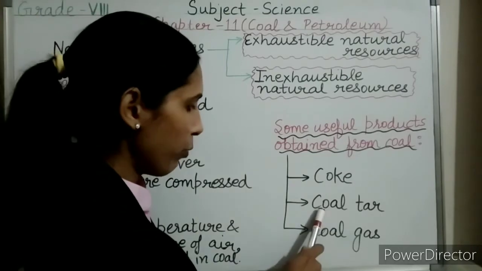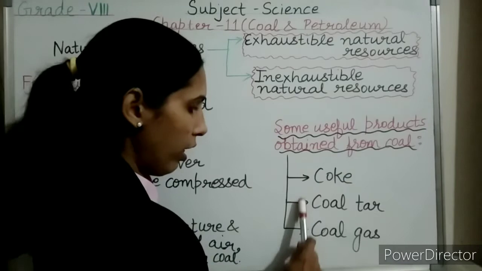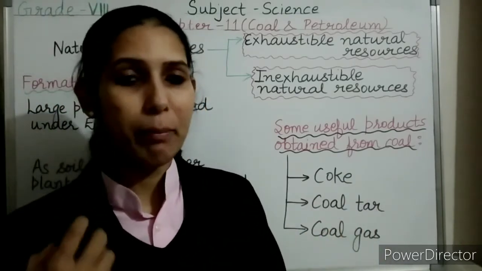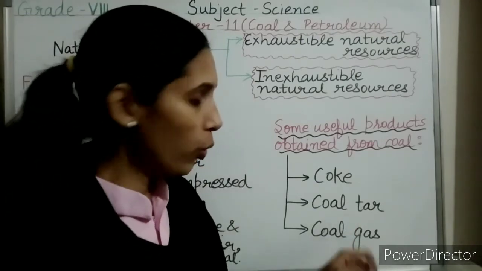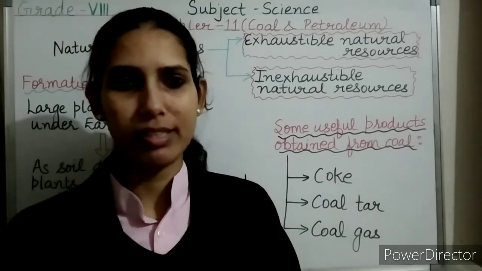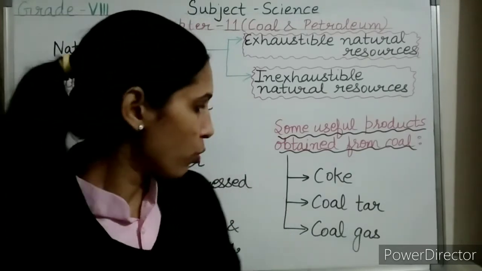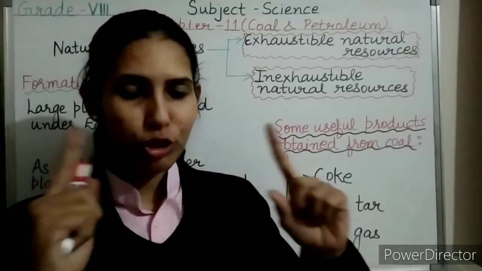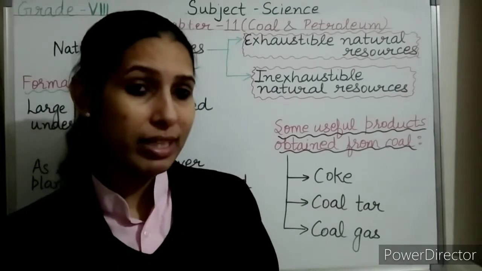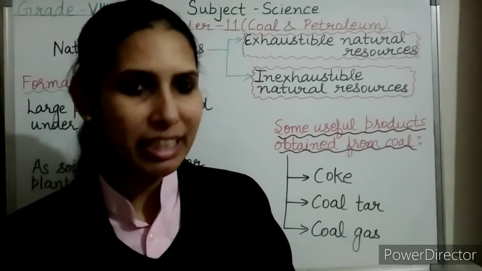Now coming to the second one, that is coal tar. Coke was solid, but coal tar is a thick liquid with an unpleasant smell. It is a mixture of around 200 organic chemicals like toluene, benzene, naphthalene, anthracene, etc. These organic chemicals are obtained from coal tar by the process called fractional distillation.